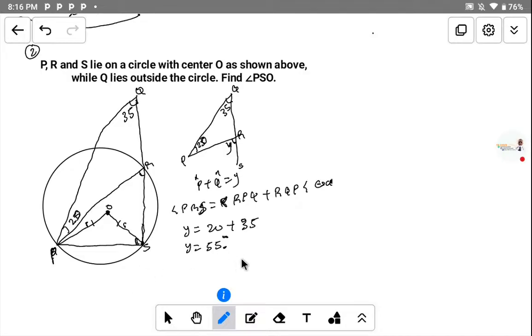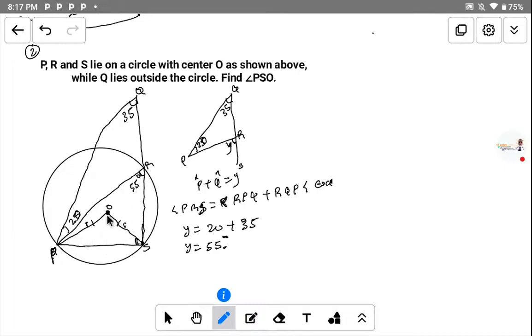So it's equal to 55. So that means the exterior angle we have here is equal to 55 degrees. That is angle R is equal to 55 degrees. So I get this angle here as 55 degrees. How do you get it now? That's equal to 55 degrees.